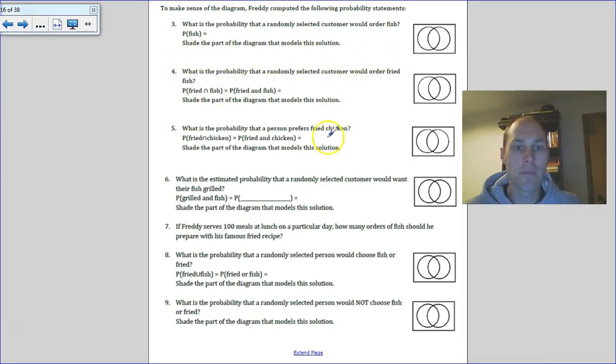So go through and answer questions 3 through 9, and then shade in the diagram where we see that on our Venn diagram. Keep in mind that this is fried, and this is fish. Okay, so just sketch in where we see that information on the diagram. Pause the video and restart it when you're ready to check your answers.